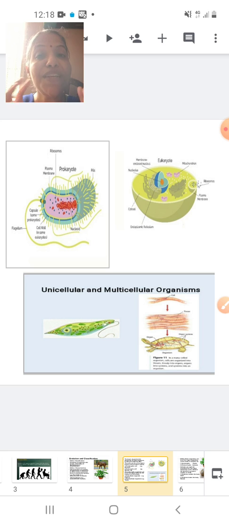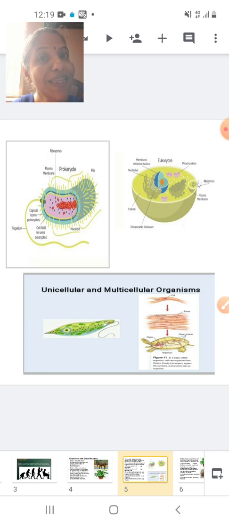And you know that the body of all living organisms is made up of cells. That's why we define cell as what? Cell is defined as the fundamental, structural and functional unit of life. So whether I am talking about a bacteria or a human being, the body of both of them is made up of cells only. Now, the cells can be classified into two types. One is a prokaryotic cell and the other is a eukaryotic cell. Now, this classification into prokaryotic cell and eukaryotic cell depends upon the type of nucleus.